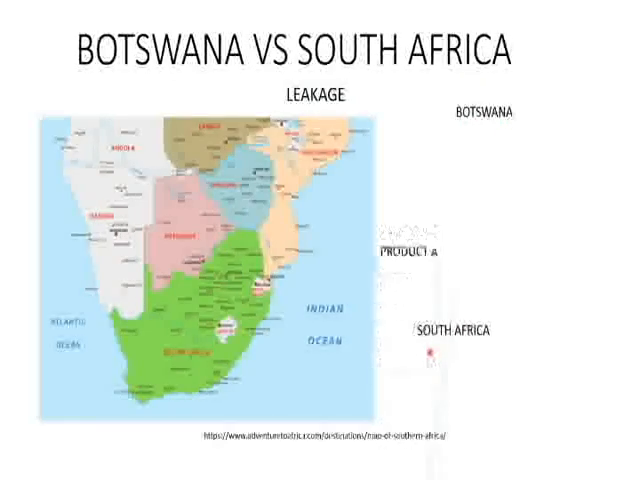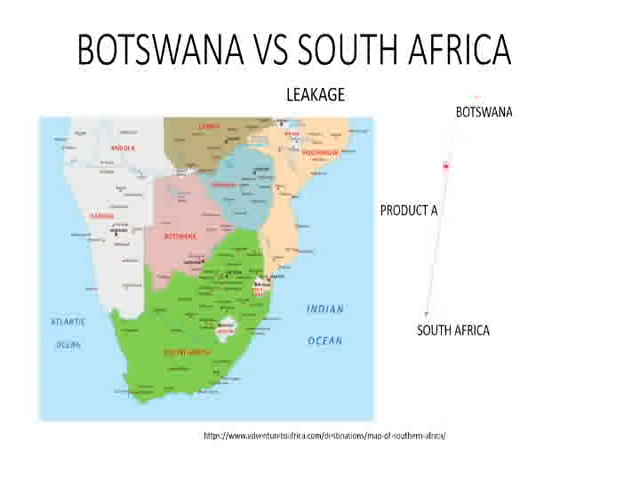Now, if Botswana sells product A to South Africa, it means that South Africa is going to make a payment for that product A. Now, when South Africa makes a payment, money is leaving South Africa and it goes to Botswana. So this is an exchange. Product comes from Botswana to South Africa, money comes from South Africa to Botswana.